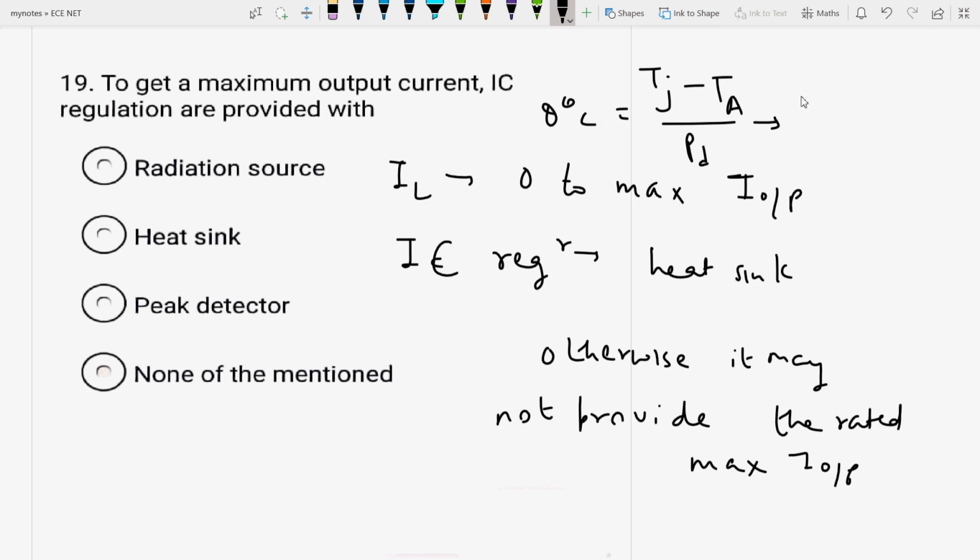This is the formula generally used for heat sinks. So heat sinks are mainly used in the IC regulator to maintain the ideal condition, so that excessive current cannot damage the circuit. So this is option B, heat sink.